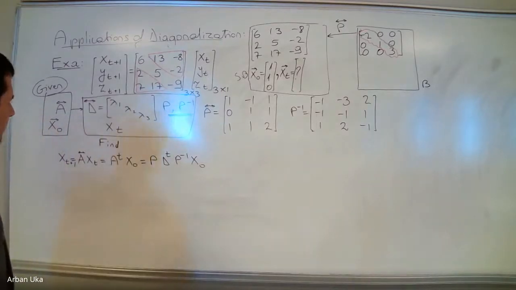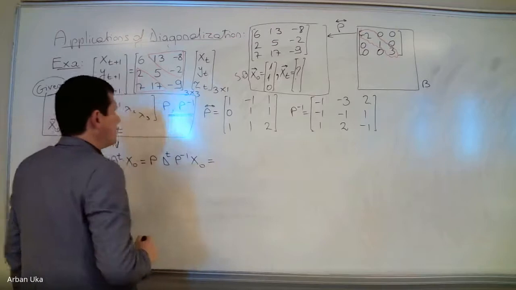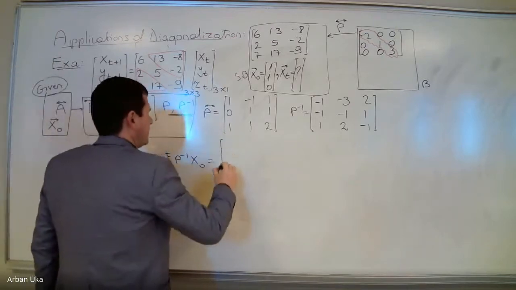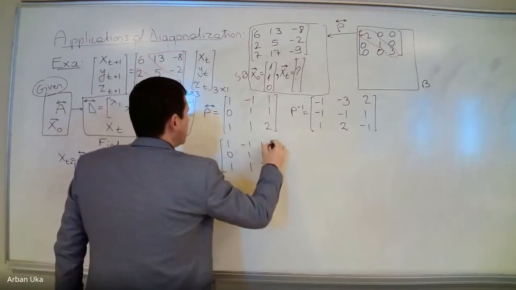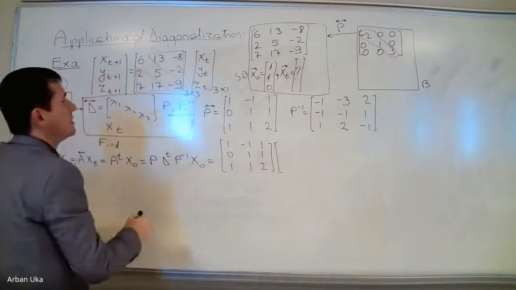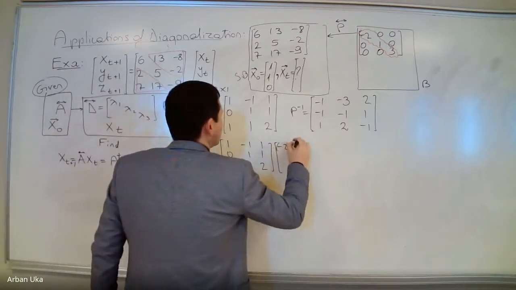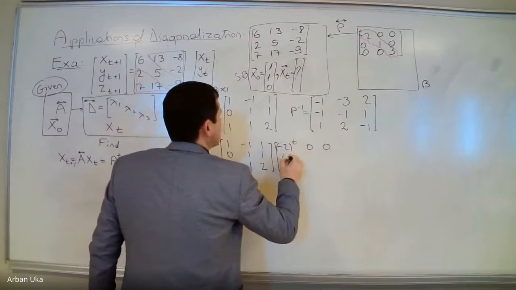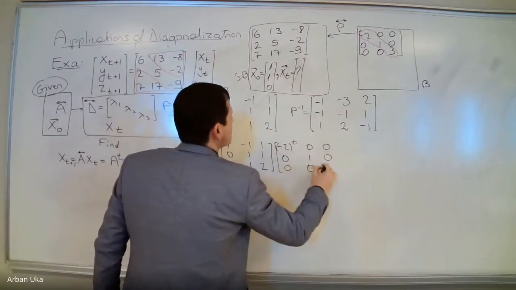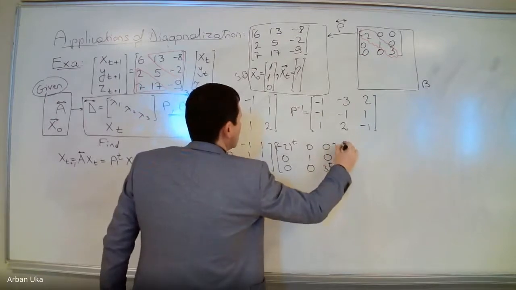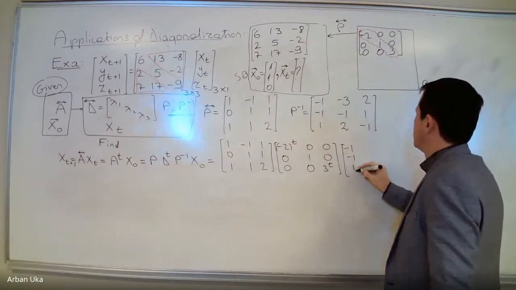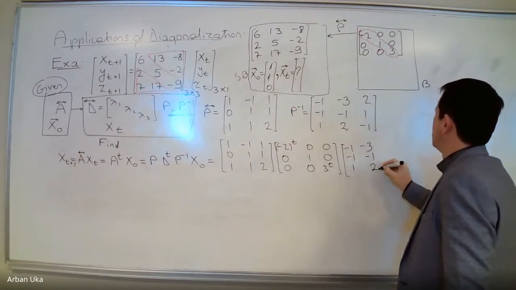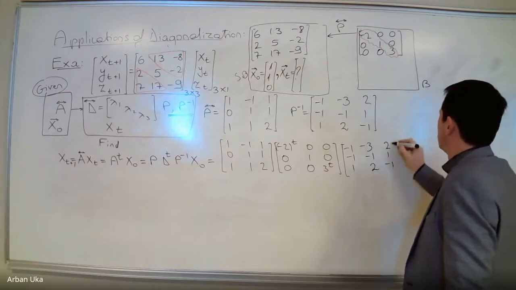Then we can continue. We can write here P, which is 1, 0, 1, minus 1, 1, 1, 1, 1, 2. Then D to the power t is equal to minus 2 to the power t, 0, 0, 0, 1, 0, 0, 0, 3 to the power t. And then we multiply it also with P inverse, which is minus 1, minus 1, 1, minus 3, 1, minus 1, 2, 1, minus 1.